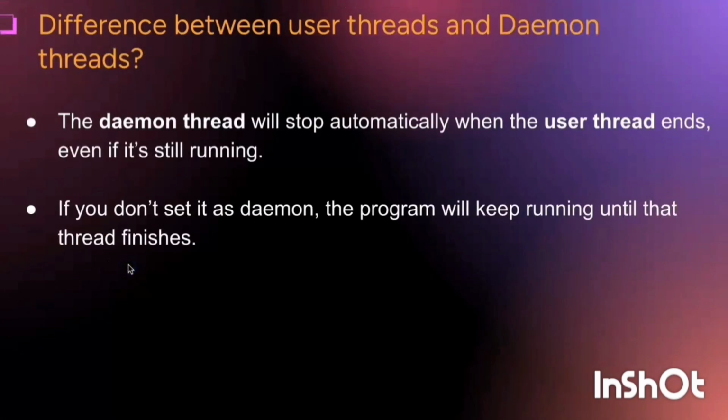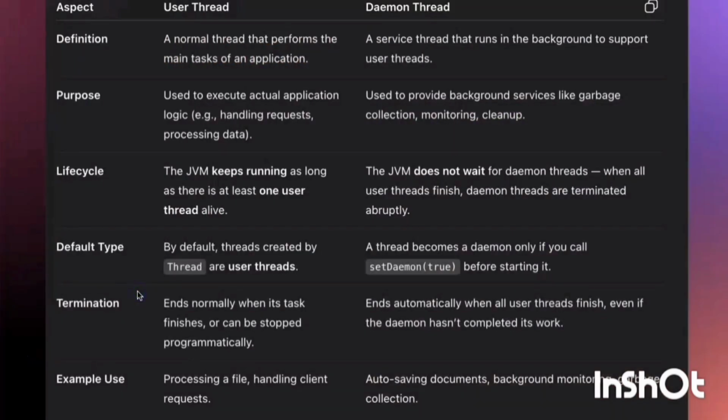Difference between user thread and daemon thread. The daemon thread will stop automatically when the user thread ends, even if it is still running. If you do not set it as a daemon, the program will keep running until that thread finishes. Now here you can see the differences in a table.